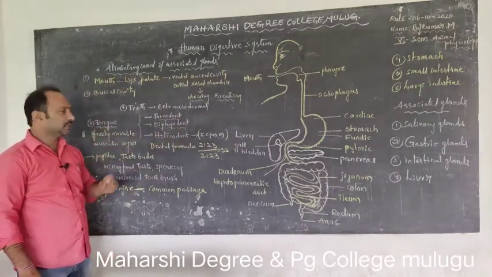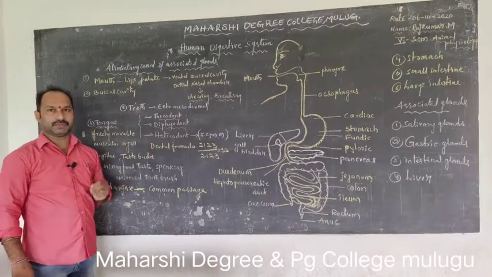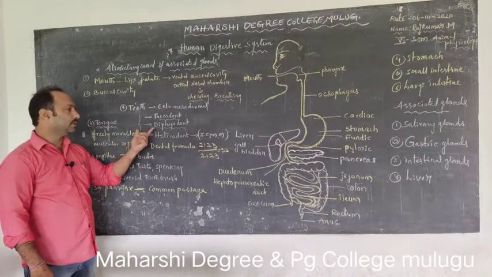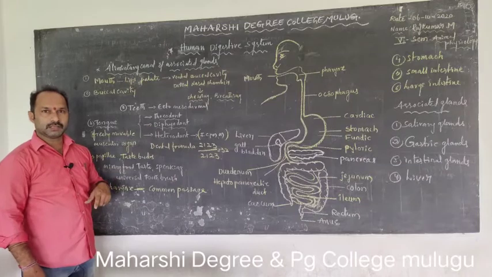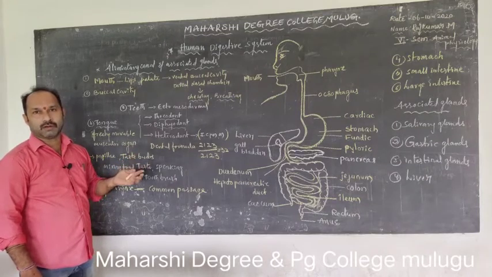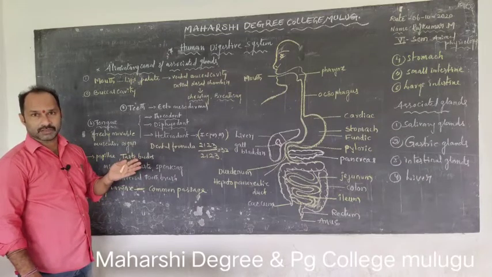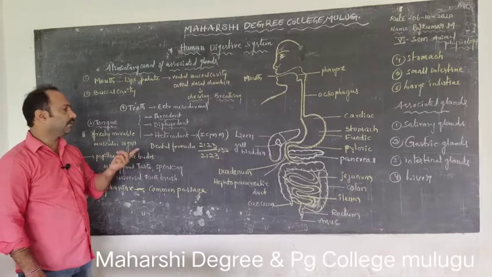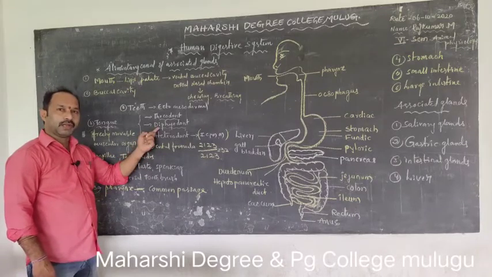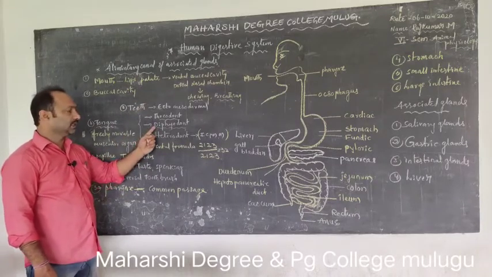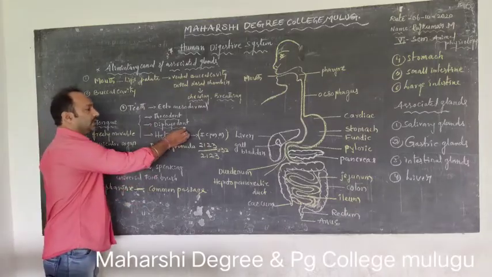In human beings, teeth develop two times. The first developed teeth are called milk teeth, then the second developed teeth are called permanent teeth. Hence this type of teeth is called diphyodont.